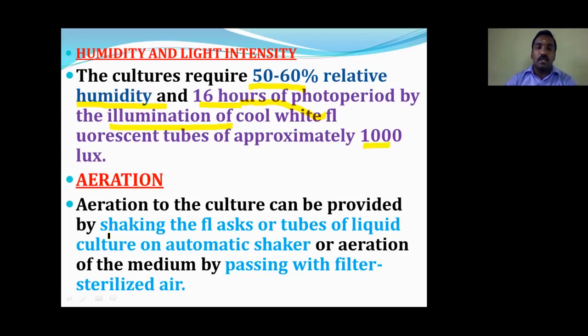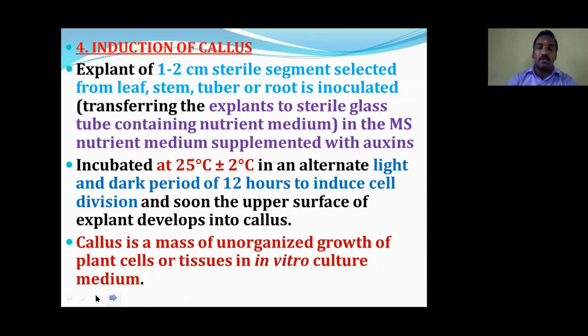Then aeration. Aeration is also a most important aspect in the laboratory. Free air and ventilation allow the plant to grow well without getting any infection. For aeration, we use a filter to filter the air. Later only the air can be allowed inside. If the air contains some contaminant, it will also infect the growing tissue.